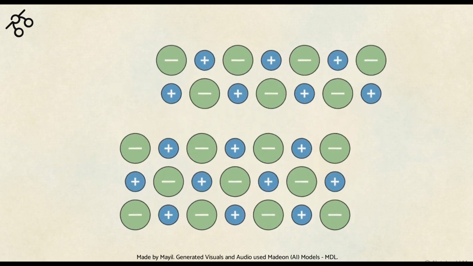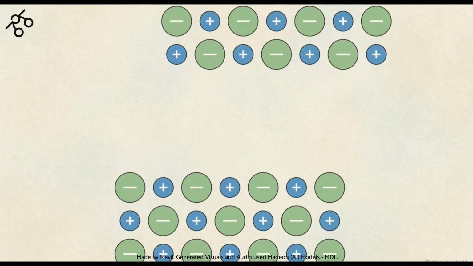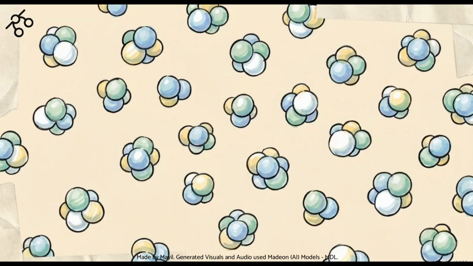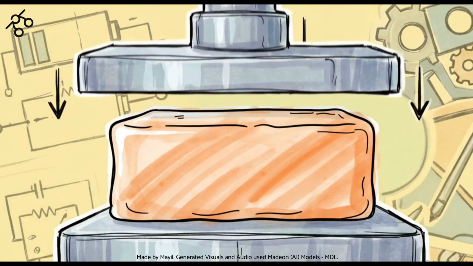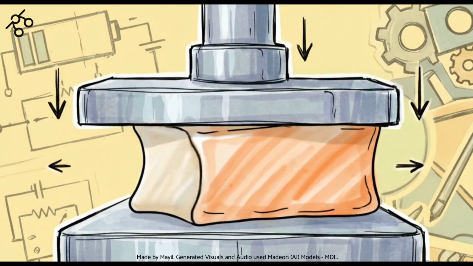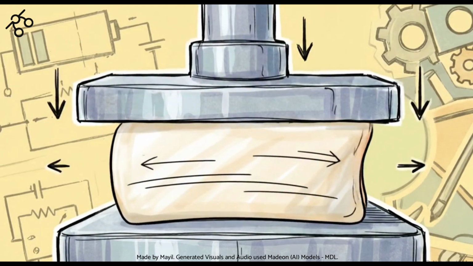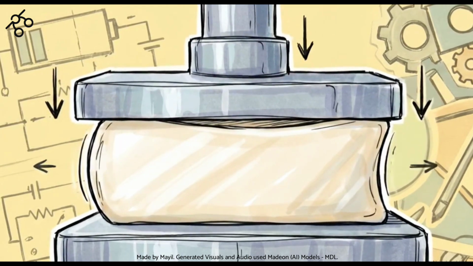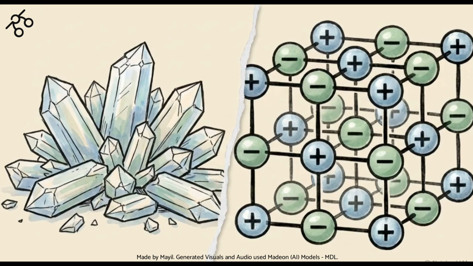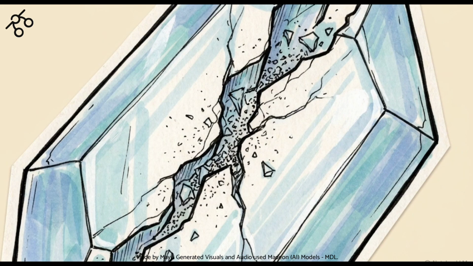Covalent compounds, however, don't form infinite grids. They exist as discrete, independent molecules. When pressure hits them, those individual units slide past one another, allowing the material to bend and flex rather than shatter. Macroscopic brittleness is a symptom of extreme microscopic organization. The strict architectural rules holding the salt together are exactly what cause it to fail when the pressure shifts.